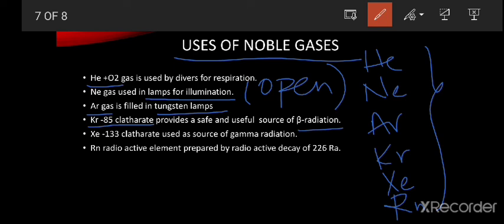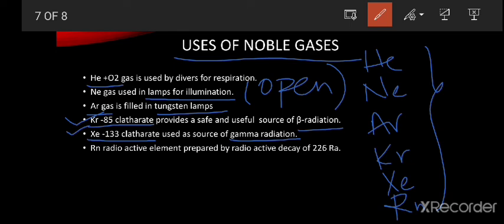We are using the xenon-133 clathrate as a source of gamma radiation. See, for beta radiation we are using the krypton, for gamma radiation we are using the xenon clathrate.